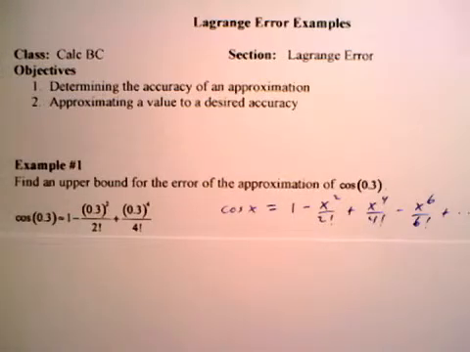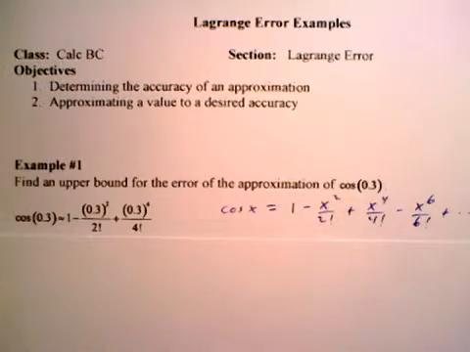So hopefully you're understanding that the hardest part is finding that capital M in the Lagrange error bound. Once you find that capital M, then you plug it in. I'll show you what you're supposed to do, but finding capital M is the hardest part, because you have to find the n plus first derivative, evaluate it on an interval, and find how big that n plus first derivative can be.